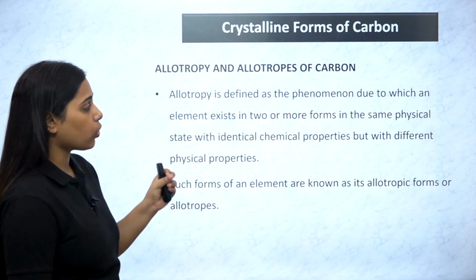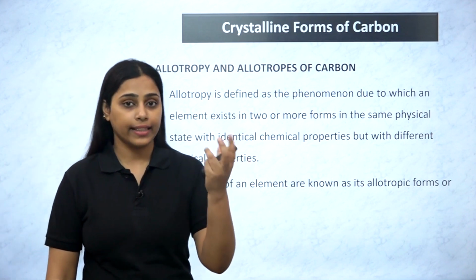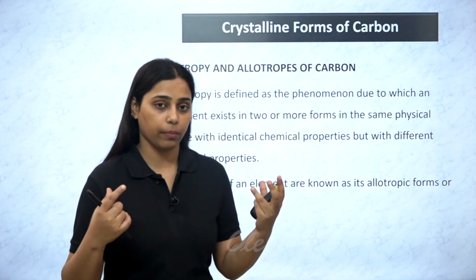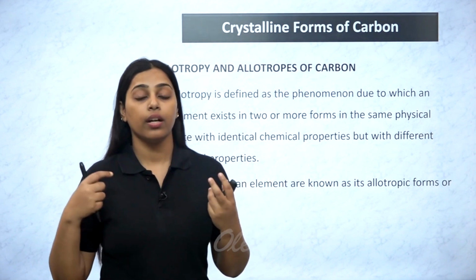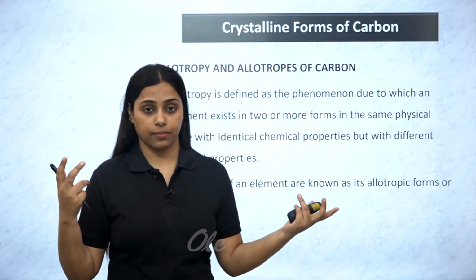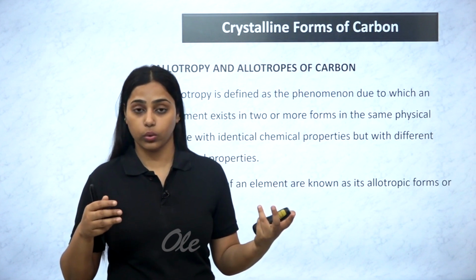Allotropy is defined as the phenomenon due to which an element exists in 2 or more forms, like diamond and graphite, the more common examples of allotropes of carbon. You know very well how graphite is black in color and diamond is a lustrous substance. Graphite is soft and slippery. Diamond is the hardest substance known on earth.